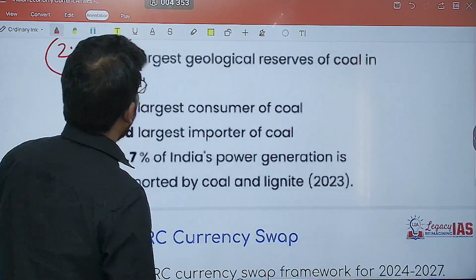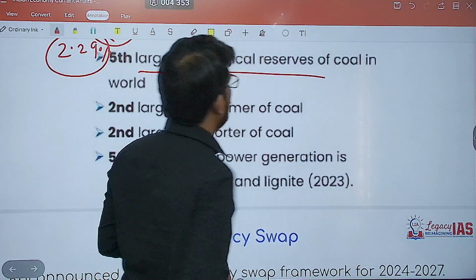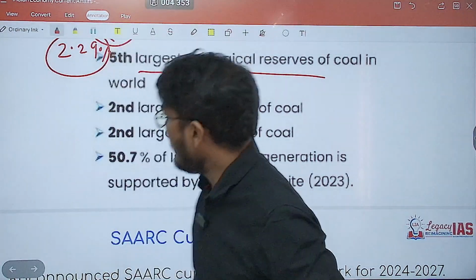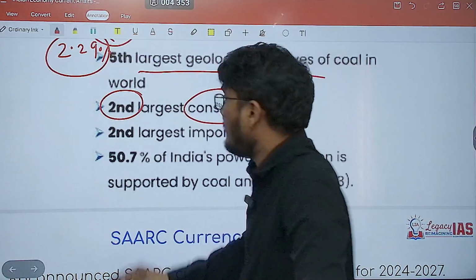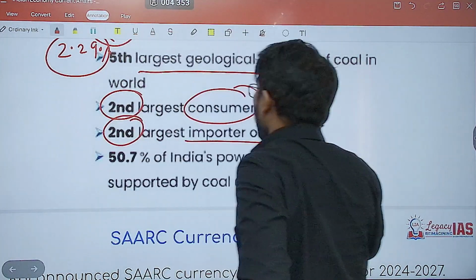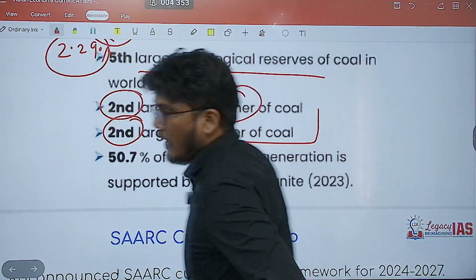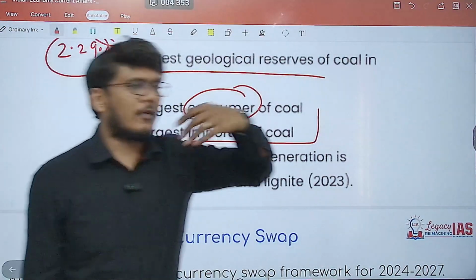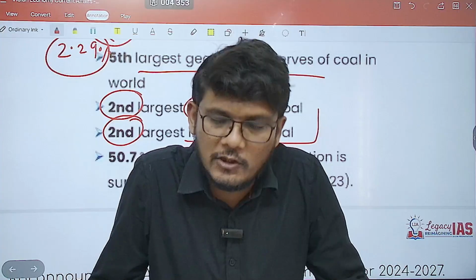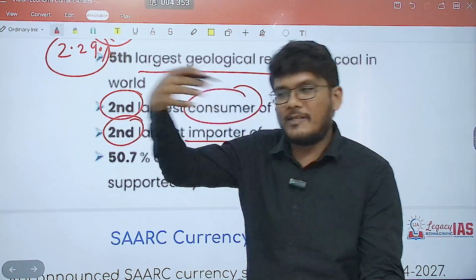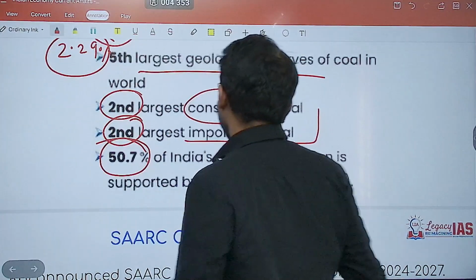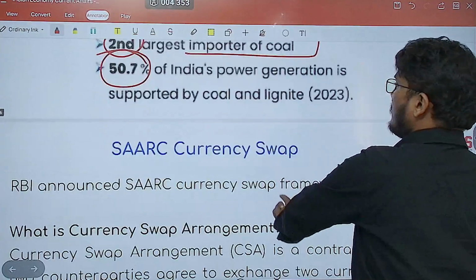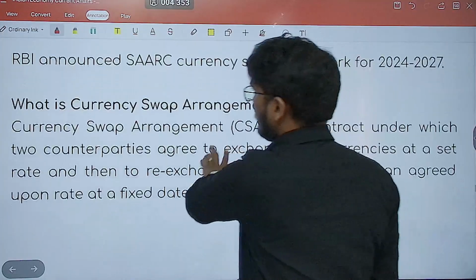Now with respect to coal, remember India has the 5th largest geological reserve of coal. It is the 2nd largest consumer of coal, and at the same time the 2nd largest importer of coal. Earlier India was creating 60% of its energy through coal. Now that has reduced because the renewables' share has increased, but still it is more than 50%. 50.7% of India's power generation is supported by coal and lignite.